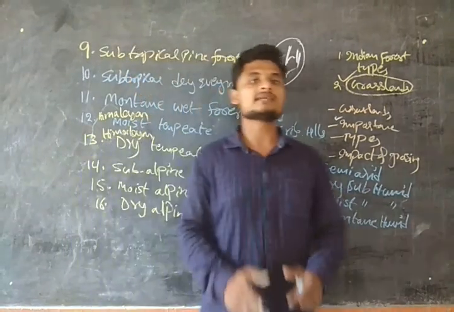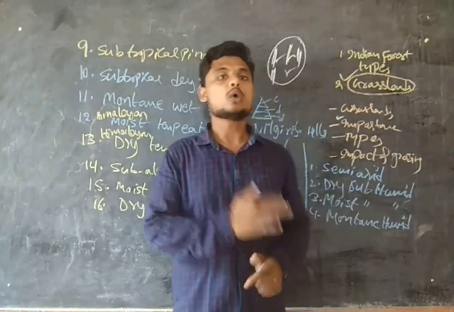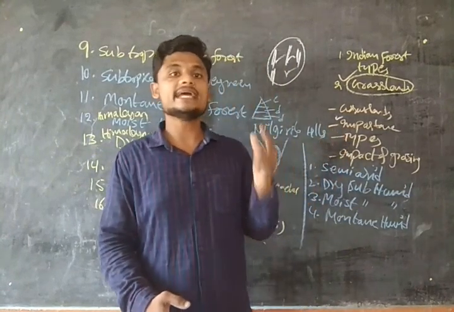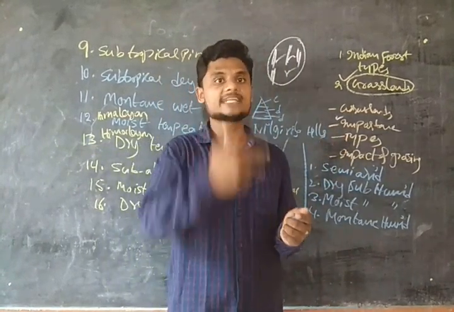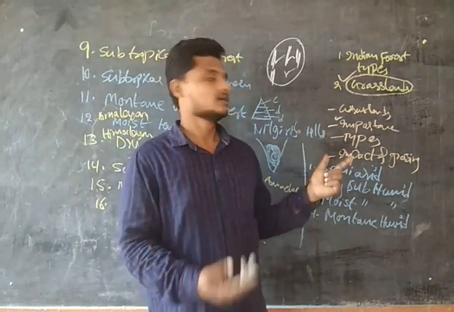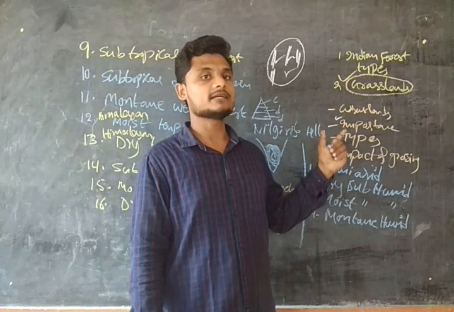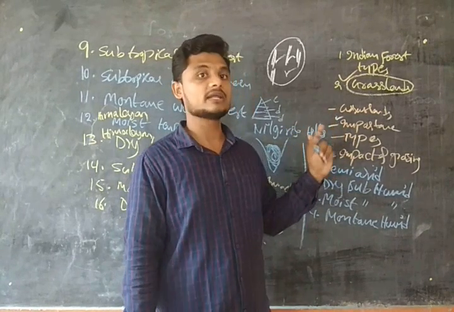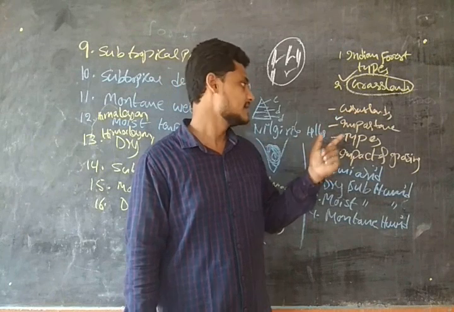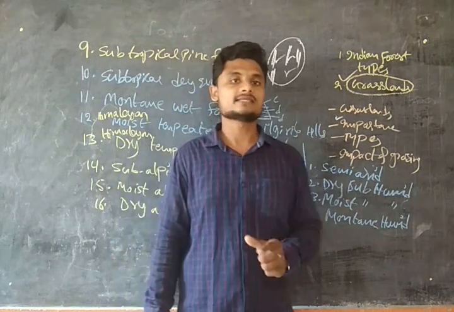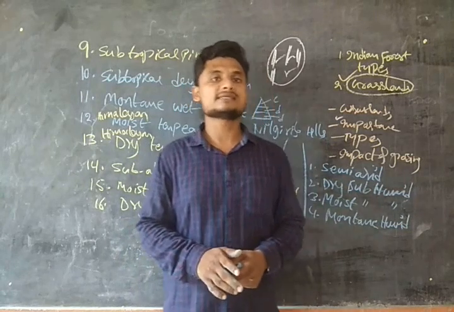So I complete my session here, guys. What we have seen in today's class is the remaining 8 topics, that is the 8 types of Indian forest types. After that, we have seen the grasslands. In the grasslands, what the grasslands are, all those things we have done, and the importance or benefits of the grasslands, the types of grasslands and their occurrence, and the impact of grazing, guys. So with this, I am completing the session now.